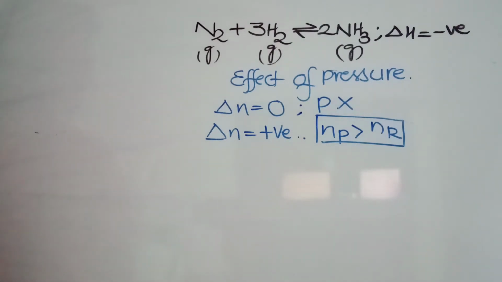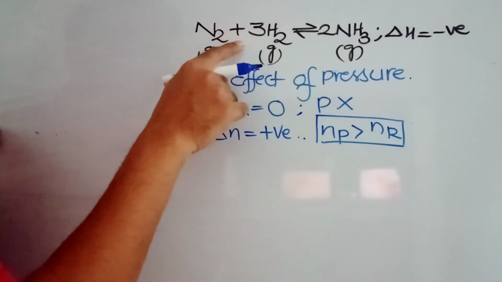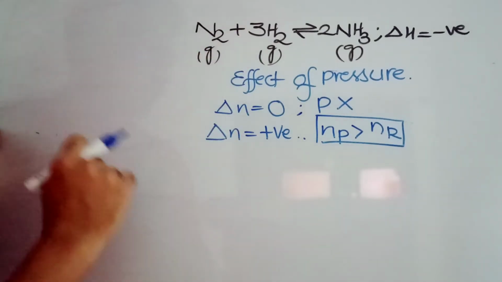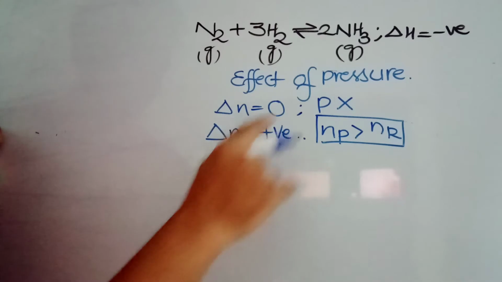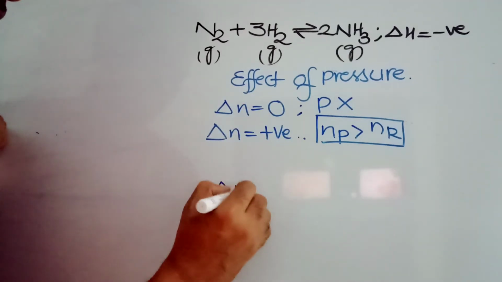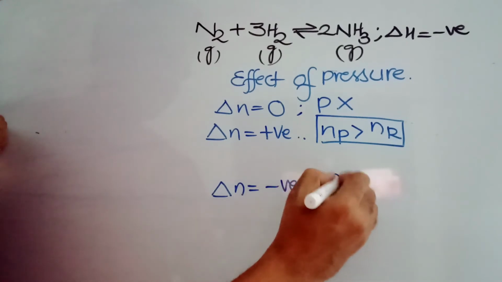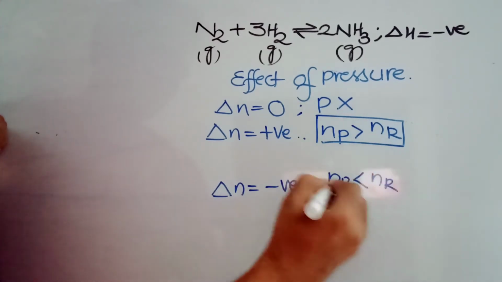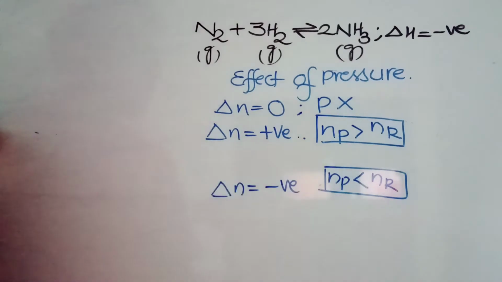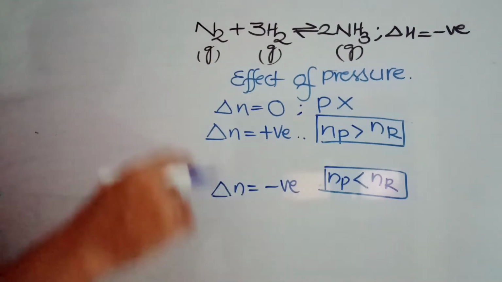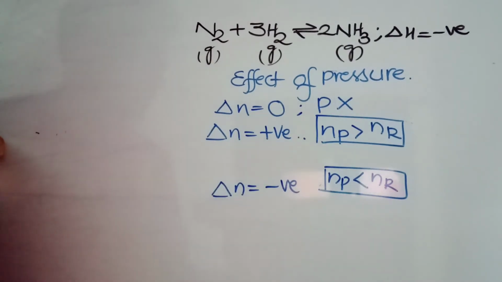So delta S is negative in this case. For example, when delta N is negative, when delta N is positive, what happens? Here I am leaving one line. If delta N is negative, that is, the number of moles of products is less than the number of moles of reactants, you can use your common sense. More pressure, less volume, because pressure is inversely proportional to volume.